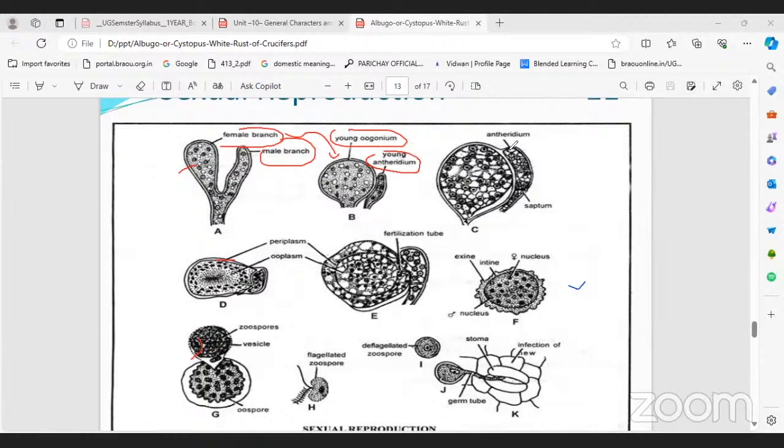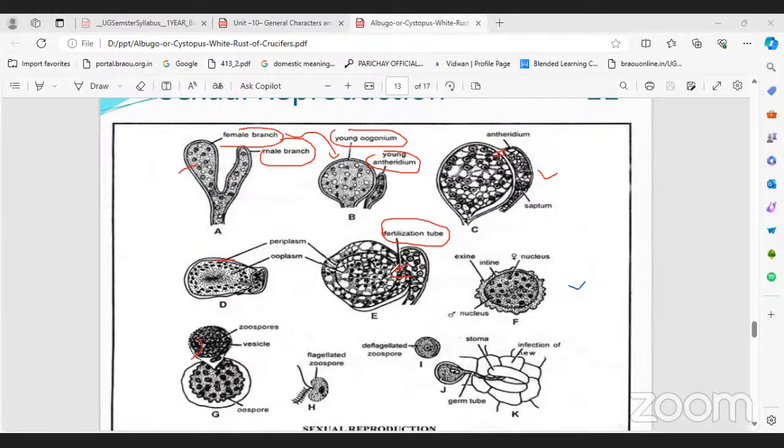What happened later? The antheridium connected to the oogonium. Next, from the antheridium, a tube is established between the oogonium and the antheridium. This tube is called the fertilization tube.